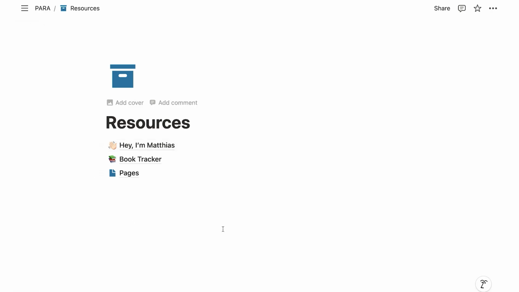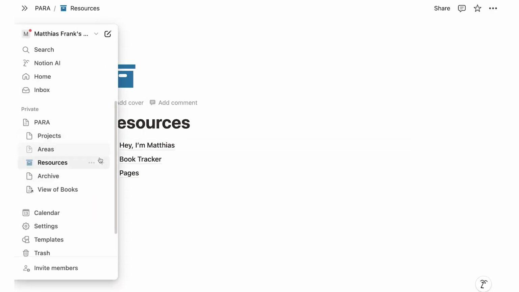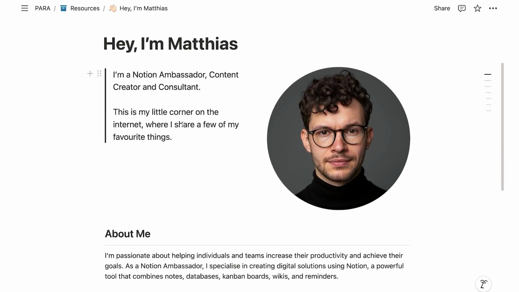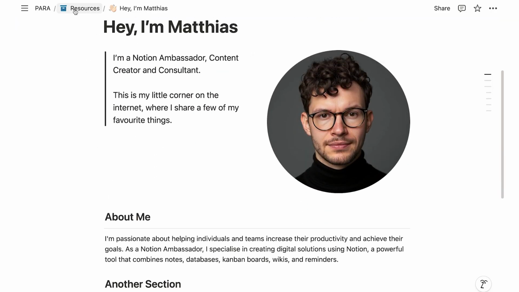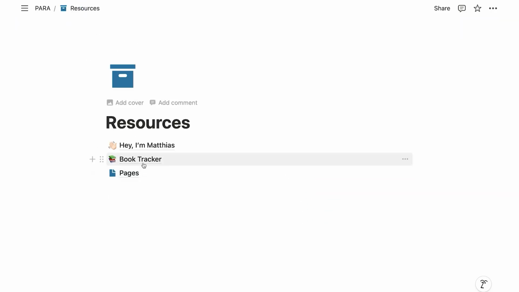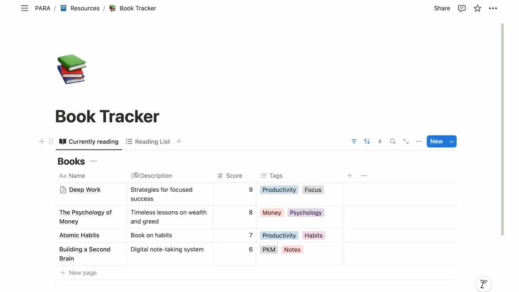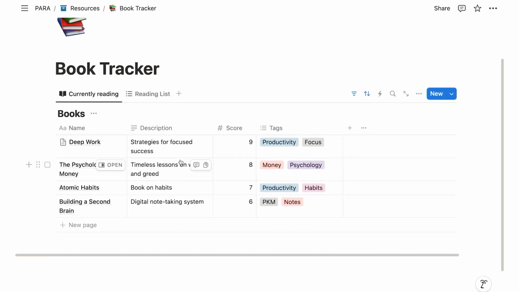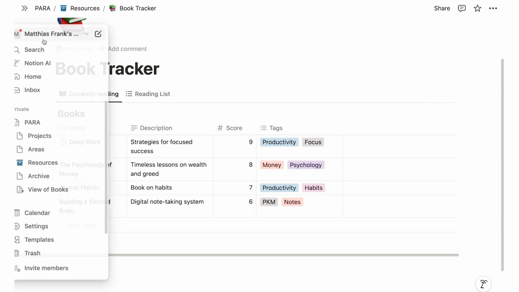Now, all of this was a lot. Notion has a steep learning curve because there are so many things that you can do. But I hope this gave you a first idea of how to get started. You can simply create some pages. You can add blocks to these pages to style them. And then if you have any kind of information like books, tasks, and so on, you can create databases to organize them in a structured way. Once you've done that, you can then display the information from your databases across your workspace.